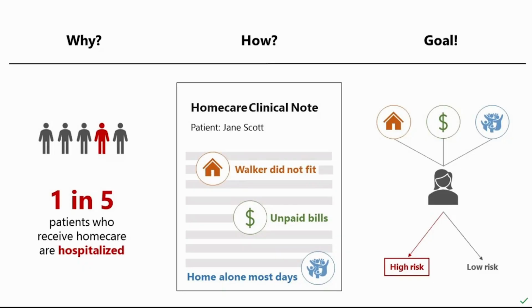Unfortunately, about 1 in 5 patients who receive home care are hospitalized. So there's been a lot of research around how we can reduce this number. One way is the development of predictive models that use patient record data and try to analyze which patients will be at high risk for hospitalization.